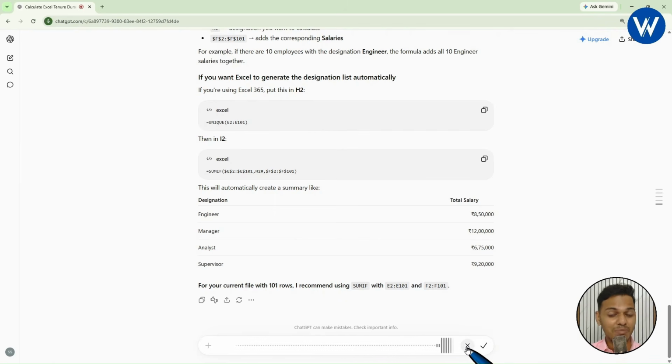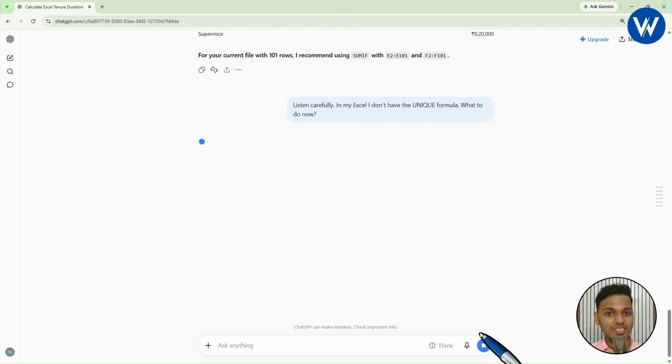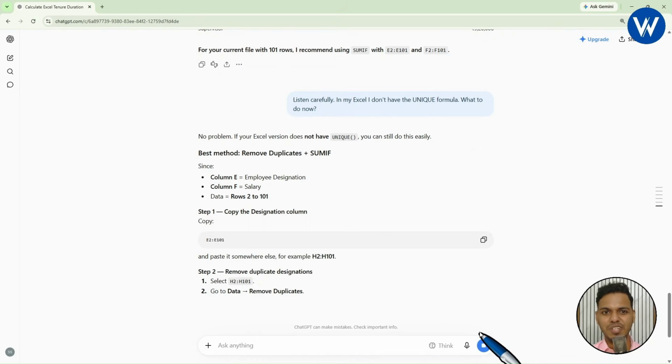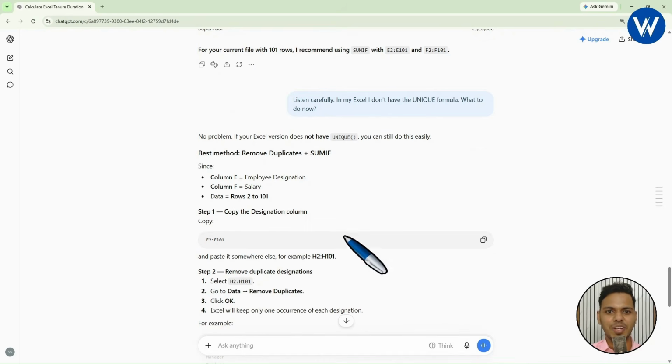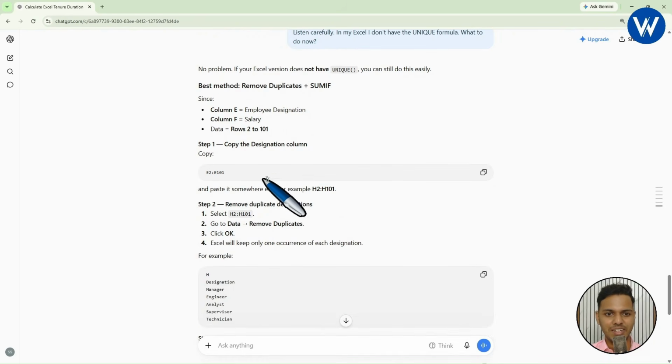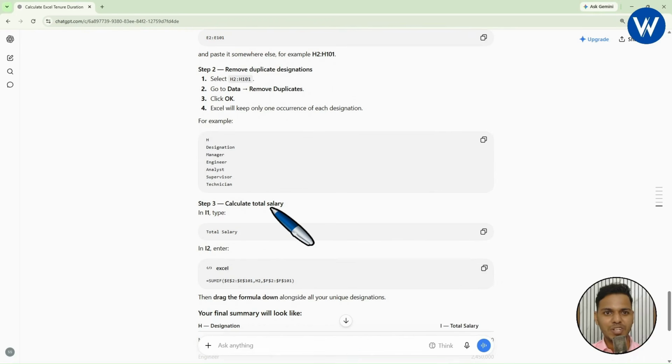Listen carefully. I will give the instruction to ChatGPT: in my Excel, I don't have the UNIQUE formula. What to do now? Let's see, guys. Just wait for a few seconds. No problem. Okay, remove duplicates. As you know already, first of all, you need to take help of the remove duplicates option. Now let me show it to you.